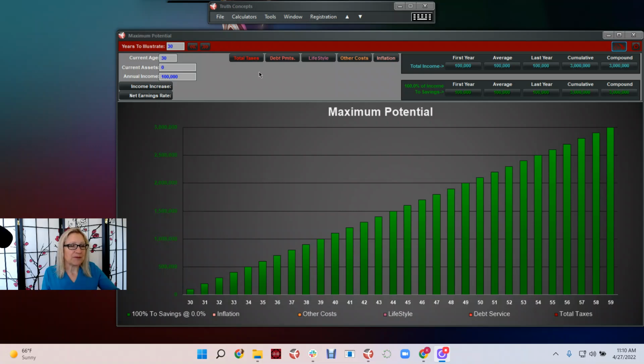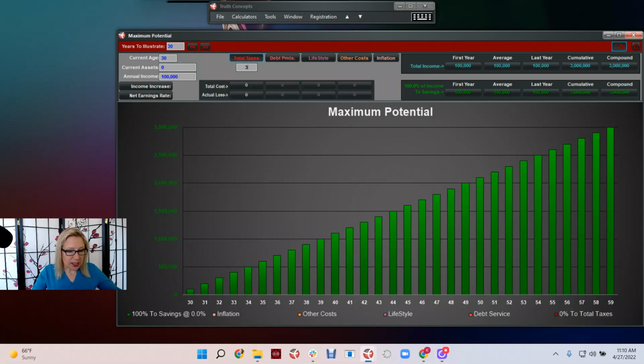So let's dig in. You'll notice I've got a 30-year period of time. We're looking at a 30-year-old earning $100,000 of income. Could be $1 million, just add some zeros, but this is easy math to do. When we see that is actually $3 million over time. Pretty hard for a 30-year-old to imagine that in many cases, but that's the maximum potential that they have if they didn't have anything else to do with money, like, pay taxes.